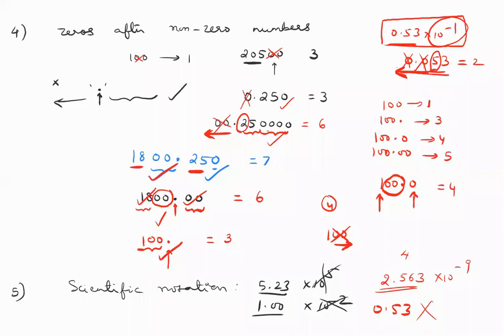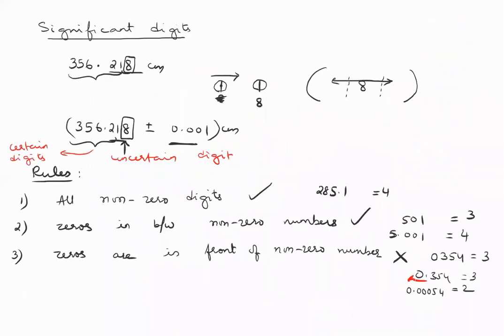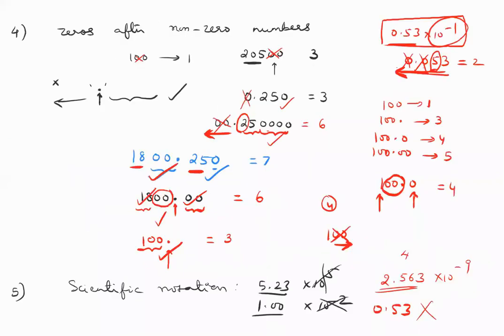Going back to that rule, this is where you'll make a mistake. This is counted as before non-zero. This is counted as before non-zero. Decimal undi kada anakandi. Decimal is not a criteria. Zero position is the criteria. Zeros in between, zeros in front, and zeros after. That is your criteria. If you have zeros after, you have a clause. It's a sub-criteria. Zeros after unnaka okavela decimal unte, that is a different case.